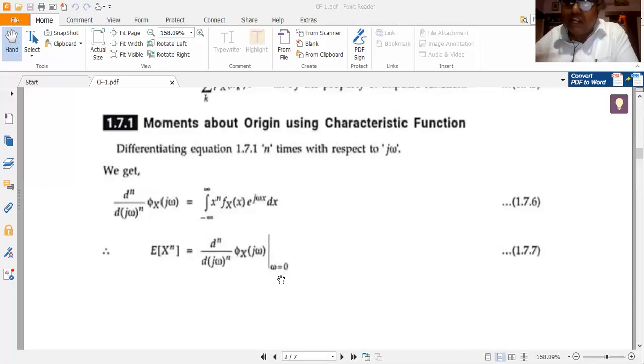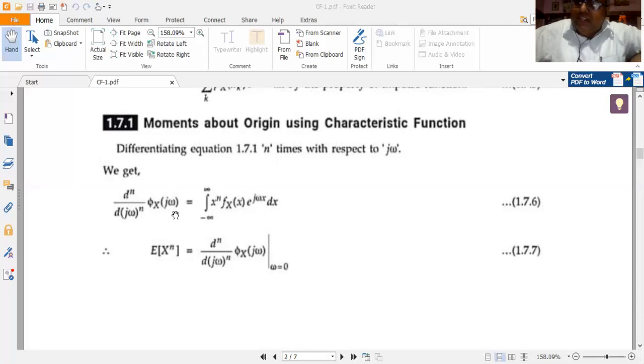That would be my nth order moment. So a characteristic function helps me in calculating the mean. It helps me in calculating the variance and all other higher order moments. Right? A characteristic function enables me to find different parameters. Because moment about origin using CF is what that is given. So moment about origin is given when omega is equal to 0.